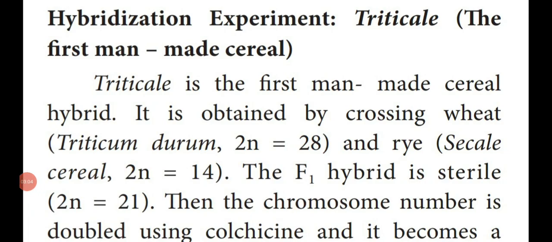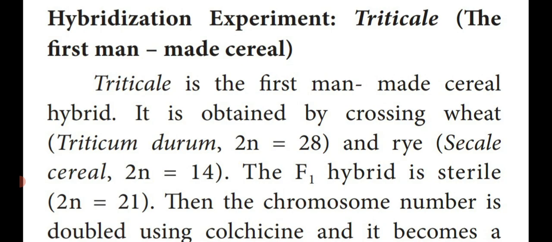Dear students, for this hybridization method, there is one experiment. From that experiment, we got a new cereal. That cereal is named as the first man-made cereal. The name of the first man-made cereal is triticale. It is a very, very important one-mark question. How is it obtained? By a hybridization experiment. See the first line. Triticale is the first man-made cereal hybrid.